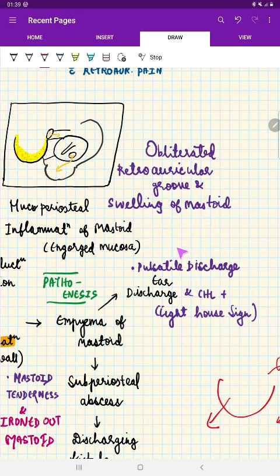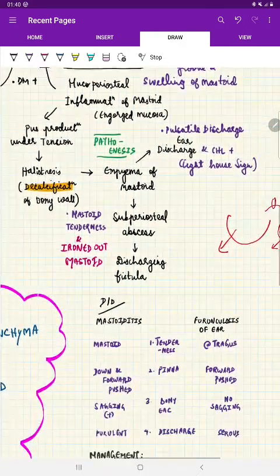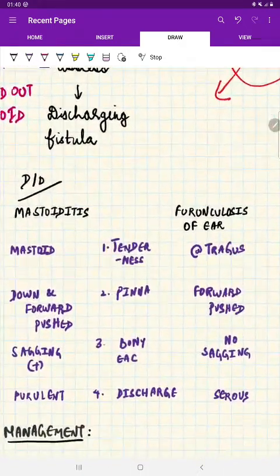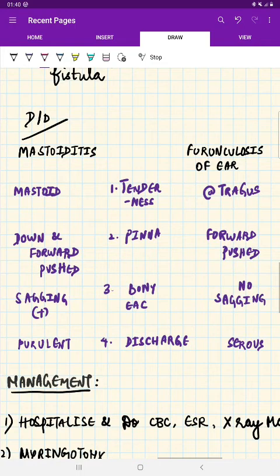That is, all the signs of inflammation, that is calor, rubor, dolor, tumor and loss of function, are seen in the case of acute mastoiditis. The differential diagnosis of mastoiditis is furunculosis of ear. Now, furunculosis of ear can have tragal tenderness, the pinna is pushed only forward, and there is no sagging of the bony EAC, and as well the discharge can never be purulent in furunculosis. These are the 4 cardinal features to distinguish between a mastoiditis and furunculosis.